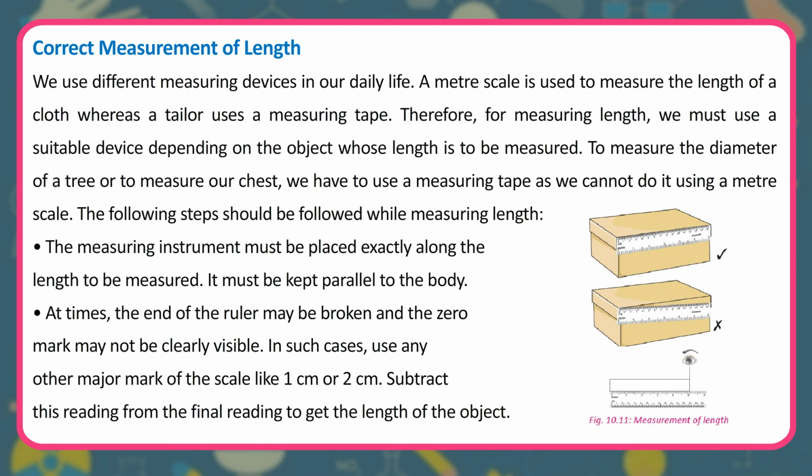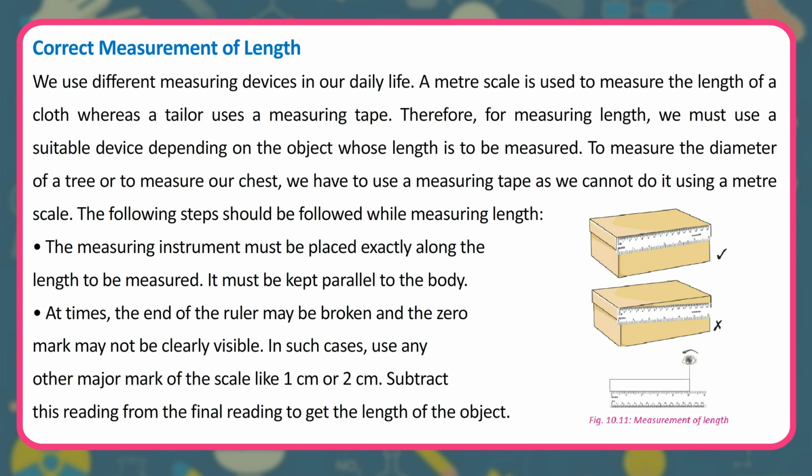Correct measurement of length. We use different measuring devices in our daily life. A meter scale is used to measure the length of a cloth, whereas a tailor uses a measuring tape. Therefore, for measuring length, we must use a suitable device depending on the object whose length is to be measured. To measure the diameter of a tree or to measure our chest, we have to use a measuring tape, as we cannot do it using a meter scale.